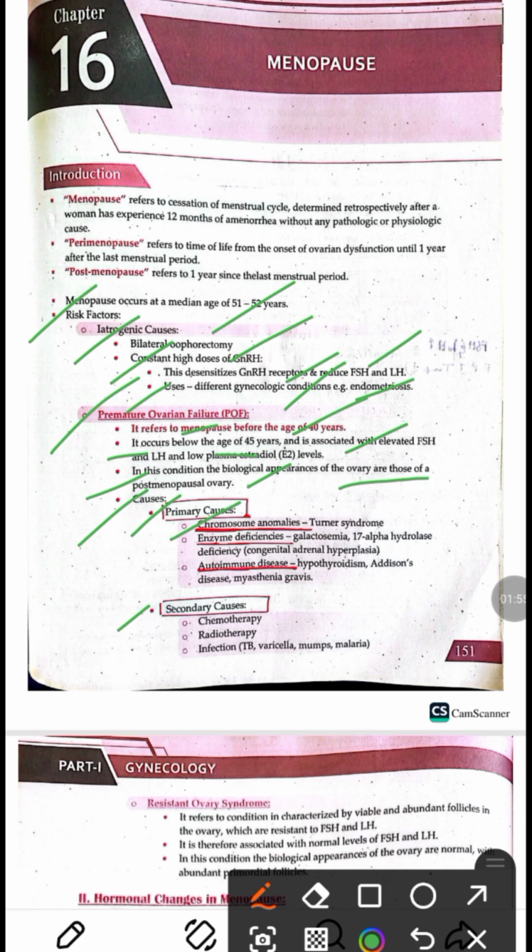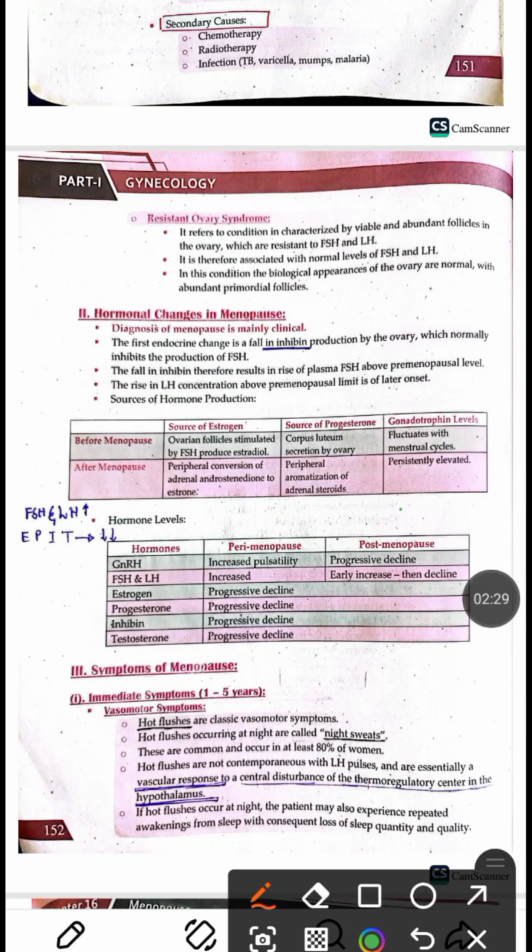The primary causes include chromosomal anomalies like Turner syndrome, enzyme deficiencies like galactosemia and 17 alpha hydroxylase deficiency, which is a congenital adrenal hyperplasia, and certain autoimmune diseases like hypothyroidism, Addison disease, and myasthenia gravis. All of these can cause premature ovarian failure. The secondary causes include chemotherapy, exposure to radiation, and infections such as tuberculosis, varicella, mumps, and malaria.